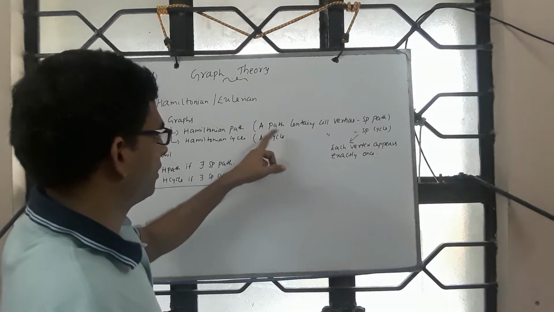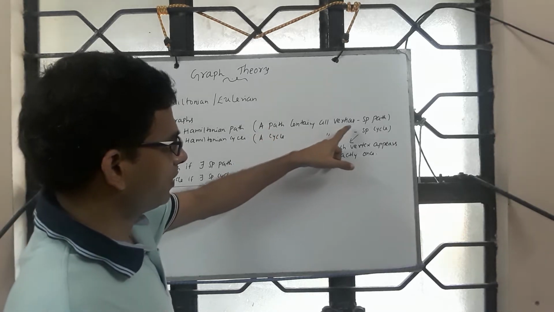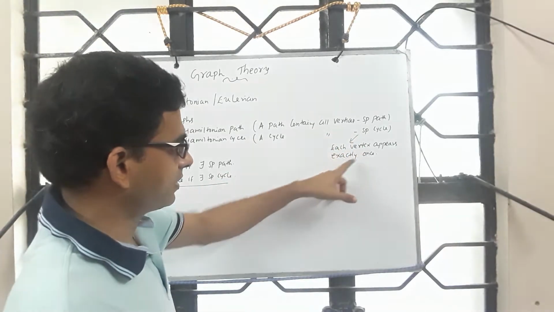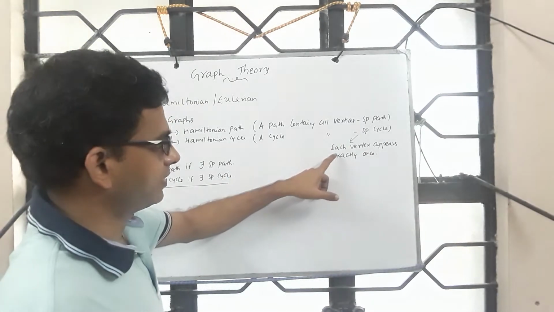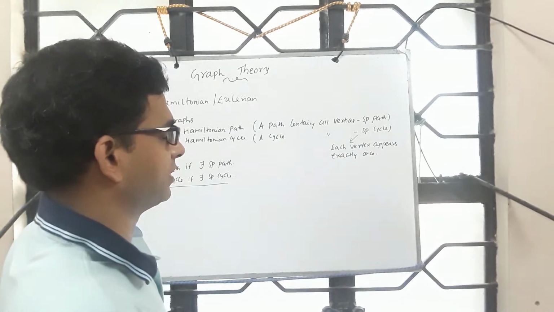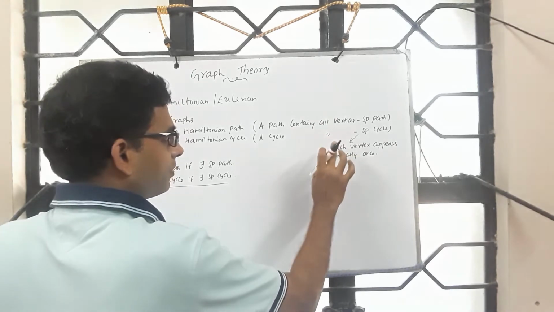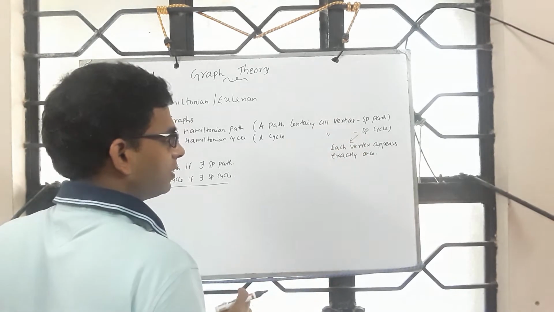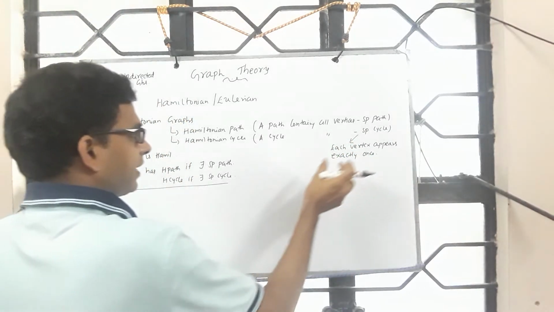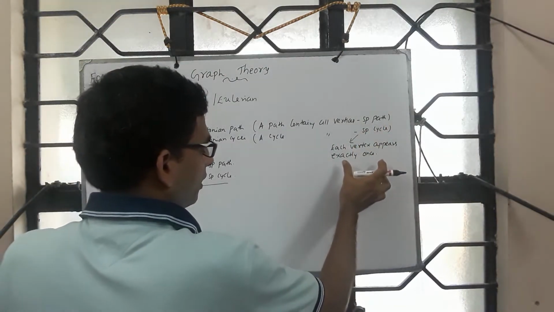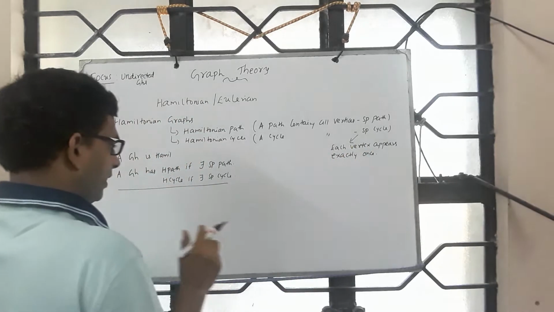But for the sake of clarity, let me write this explicitly. A path containing all vertices such that each vertex appears exactly once. So a cycle containing all vertices and such that each vertex appears exactly once. Okay. And it need not contain all edges of G, but it must contain all vertices of G. Most importantly, vertex should not be repeated. So when we say spanning path or a spanning cycle, what we demand is it should span V of G, but no vertex should appear more than once.